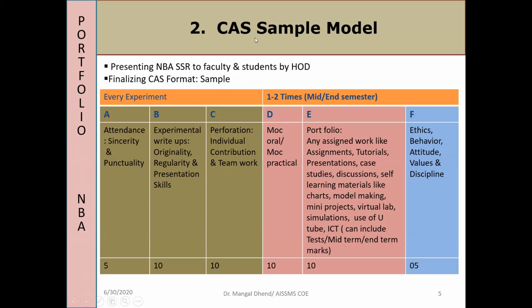So CAS means continuous assessment sheet. NBA says use portfolio. NBA says don't limit yourself to the conventional assessment tools. It is directly mentioned: don't limit yourself only to assignments, tests and exams like that. So it has been mentioned that you use portfolio. Actually, I have been using this for 10 to 12 years.